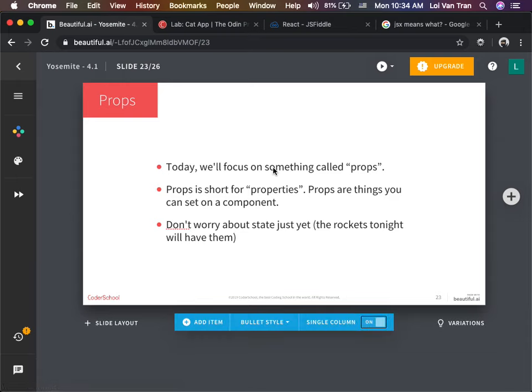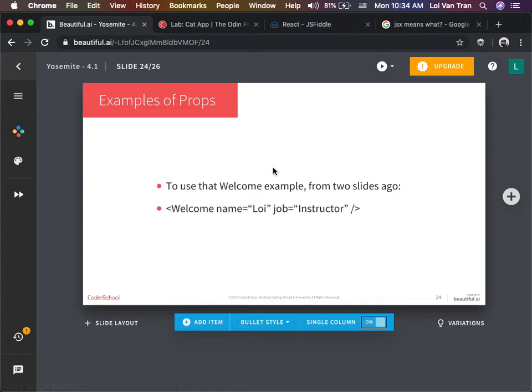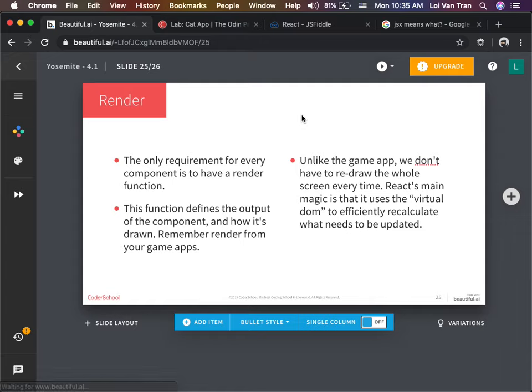So once again, today we're gonna be focusing on props. Okay, props are probably the most important thing. I know I talked about state and component and a bunch of other things, but right now I'm gonna show you props because that's also super important. So we're gonna build a component from 2 slides ago called a welcome component. It's gonna take a property of name with a value of Loy and a property of job with a value of instructor. Okay? Once again, every single component has to have a render function.